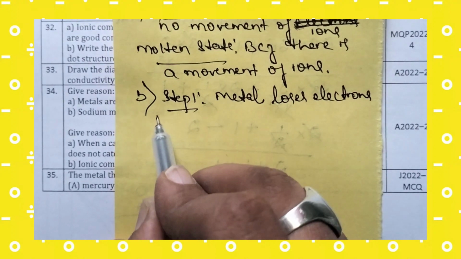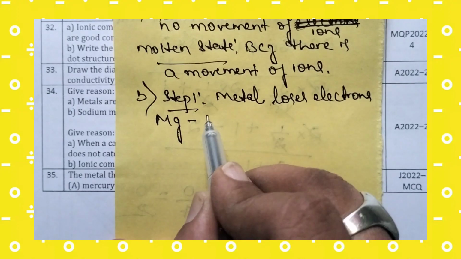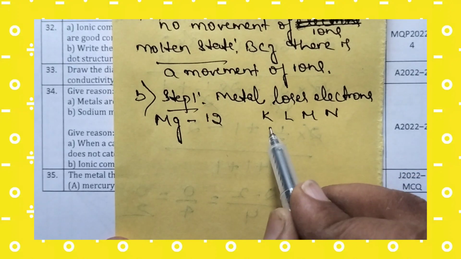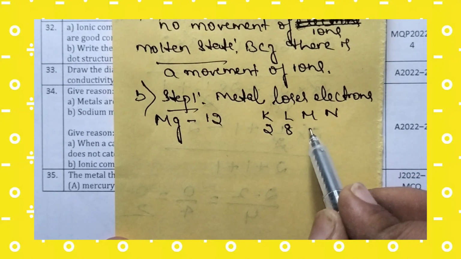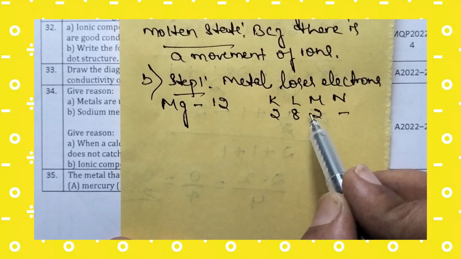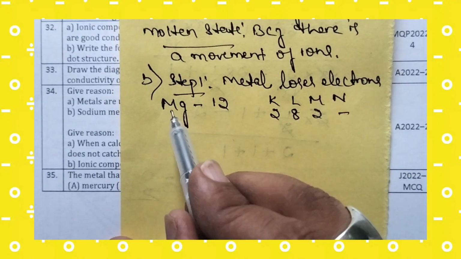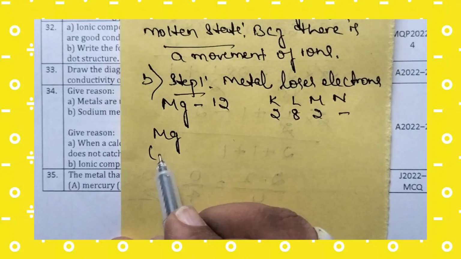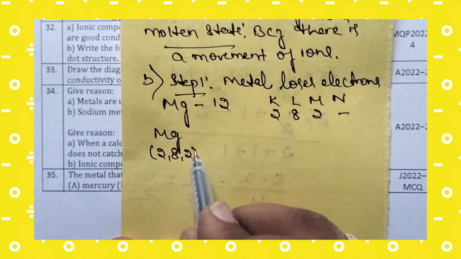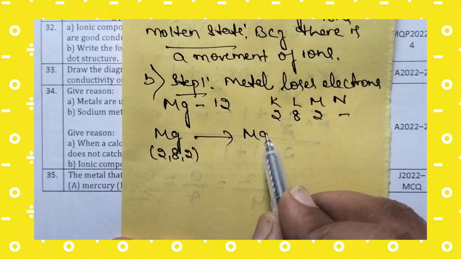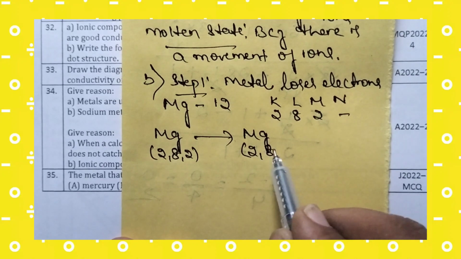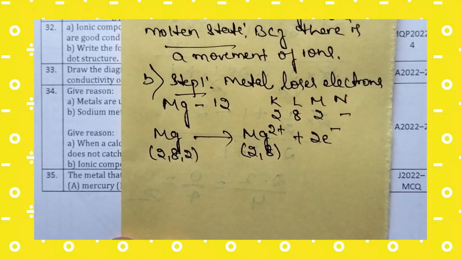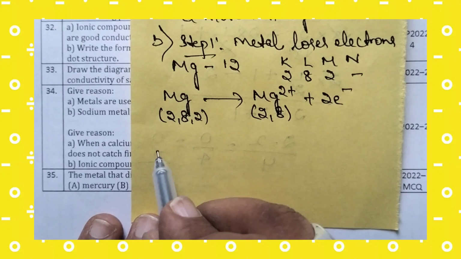So metal loses electrons. Here magnesium is a metal having atomic number 12. If you distribute the electrons, the K shell can accommodate 2, L 8 and M 2. That means the valence electron is 2, so magnesium can lose 2 electrons. Now the Mg atom is 2, 8, 2. By losing 2 electrons, the magnesium atom will become magnesium ion, Mg2+. So this is the first step we have to follow.